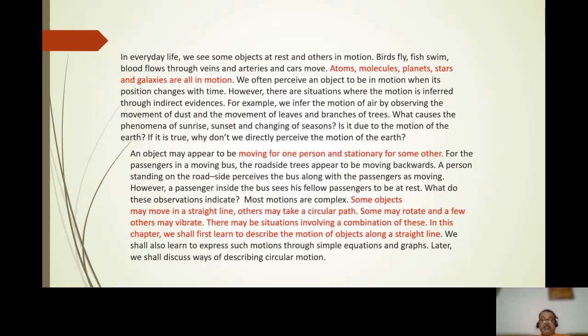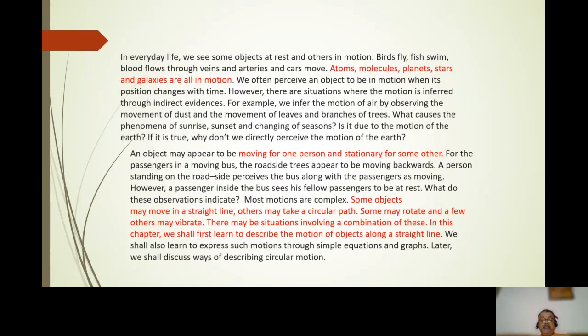Most motions are complex. Some objects may move in a straight line, others in a circular path. Some may rotate and a few may vibrate or oscillate. There are many situations involving a combination of these.